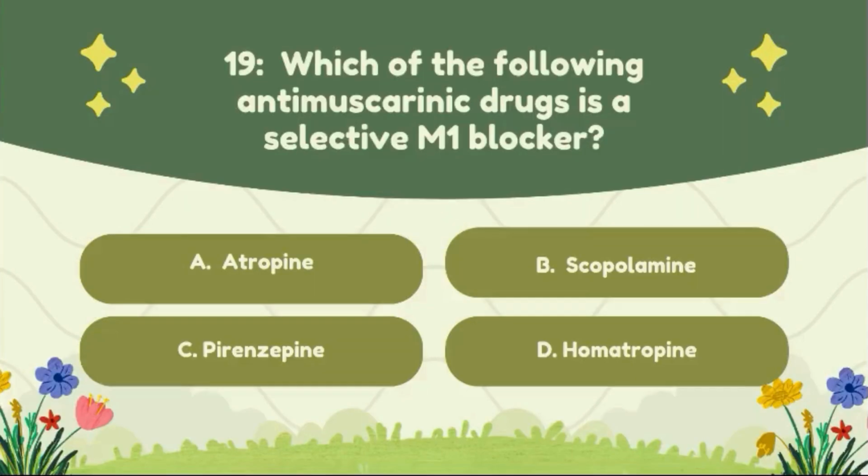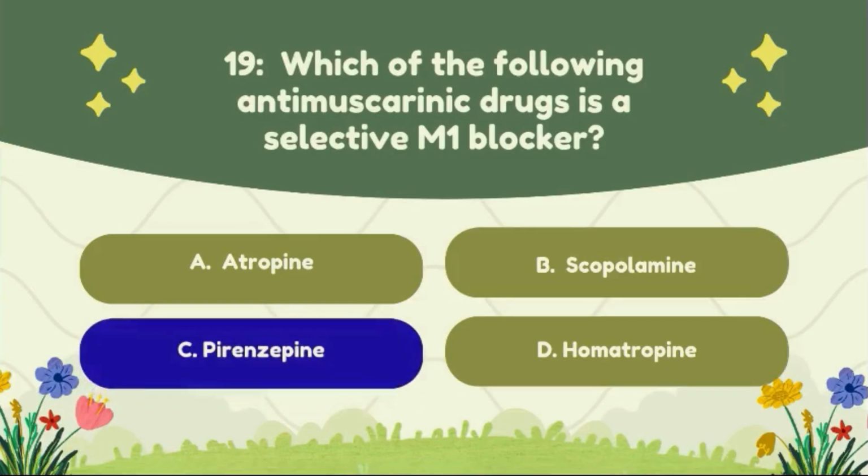Question number 19. Which of the following anti-muscarinic drugs is a selective M1 receptor blocker? Option A, atropine; option B, scopolamine; option C, pirenzepine; option D, homatropine. The correct answer of this question is option C, pirenzepine.